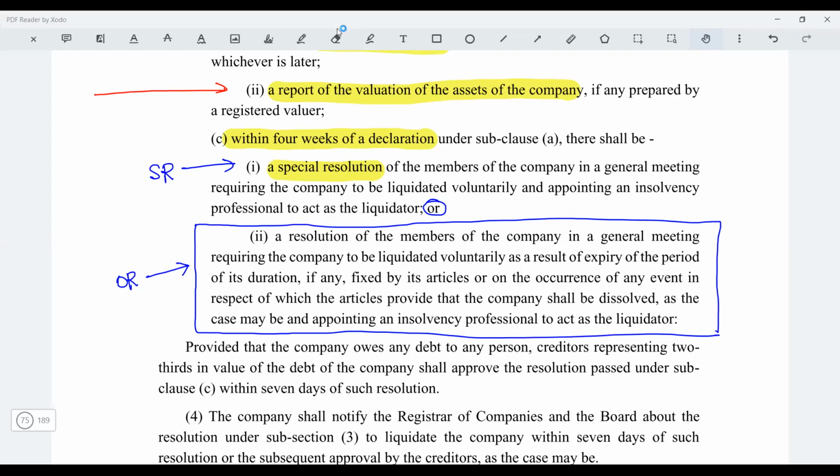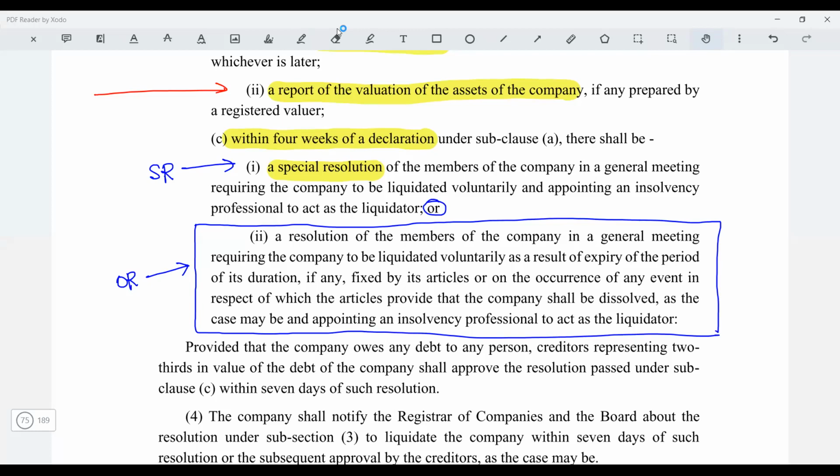Right. So I'll tell you, a company is a going concern, right? If you remember, in the foundation or in your CS Executive, you must have read in the basics of company law that a company is a going concern. Members may die, members may come, members may go, but the company is going to continue. It has a legal existence, right? So a company is incorporated by the process of law, so it will also be shut down, wound up or dissolved as per the process of law. Yes or no? Yes, sir.